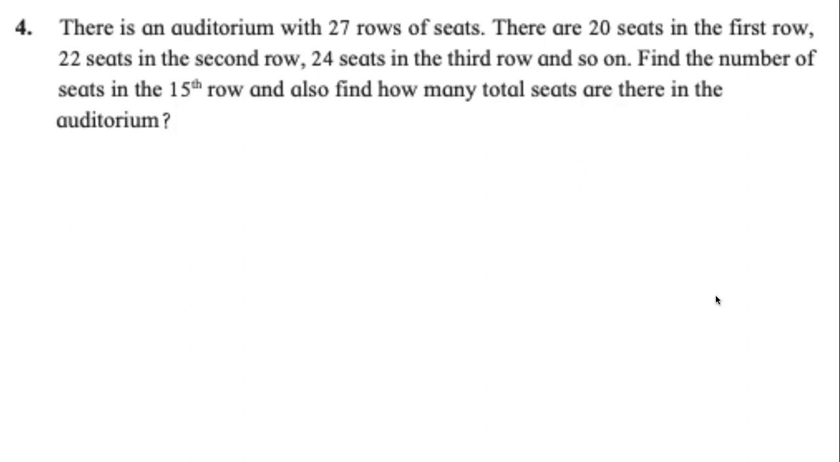इसको हम कैसे बता सकते हैं? It is not A. T15. Correct. We have to find the number of seats in the 15th row. So we have to find T15. And then we have to also find how many total seats are there in the auditorium. That is S. Total कितने rows हैं? 27 rows. मिल गया पूरा.